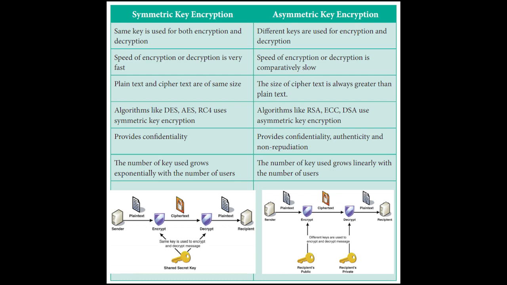The plain text and ciphertext are of the same size in symmetric key, while the ciphertext is larger in asymmetric key encryption. Symmetric key provides confidentiality; asymmetric key provides confidentiality, authenticity and non-repudiation also. For algorithms, DES, AES and RC4 use symmetric key encryption, and RSA, ECC and DSA use asymmetric key encryption.